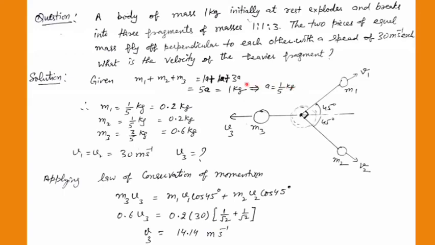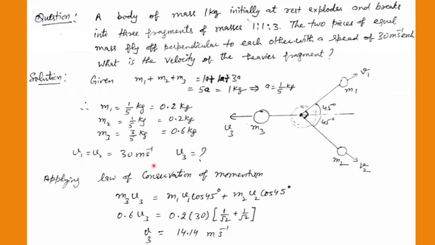So M1 is 1 by 5 kilogram, which I can write as 0.2 kg. Similarly, M2 is in the same ratio, so 1 by 5 kilogram, 0.2 kg. But M3 is 3 times A, so 3 by 5 kg, which is 0.6 kilogram. So I can find the masses of these three fragments by knowing the ratio and the total mass of the body given in the question.